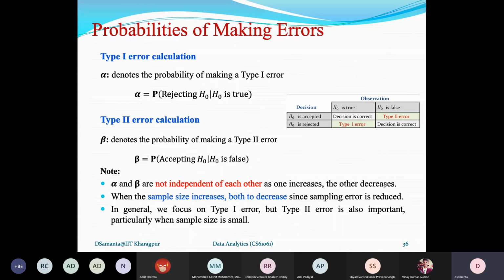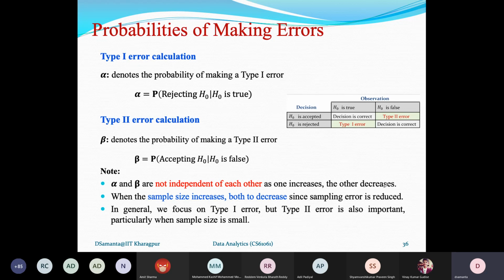But type 1 error is most significant so far as reporting the result is concerned. I'll tell you why it is so significant. And another point that you should note, and we can prove it with some examples and calculation also, is that if the size of the sample increases, then the probability of making both errors in fact decreases. This is obvious because a smaller sample size means a higher probability of making errors. You can test it, you can prove it, we can explain it with many data collection activities, and then we can check it.